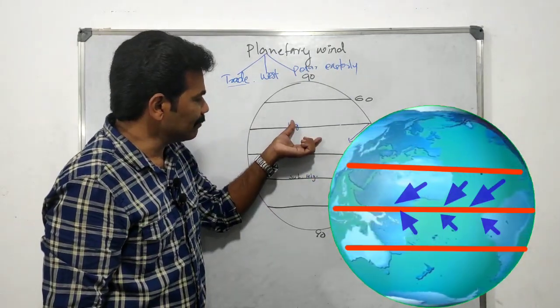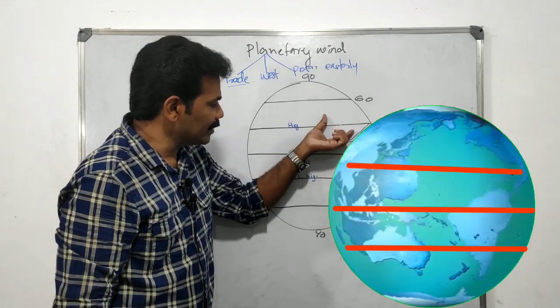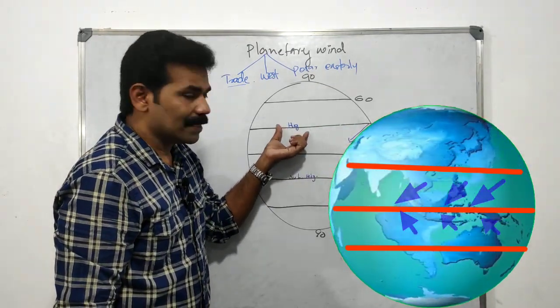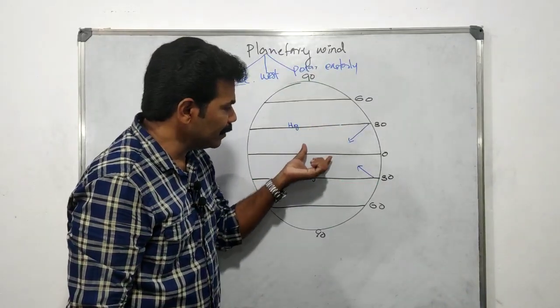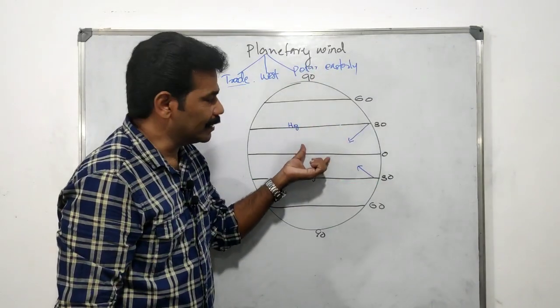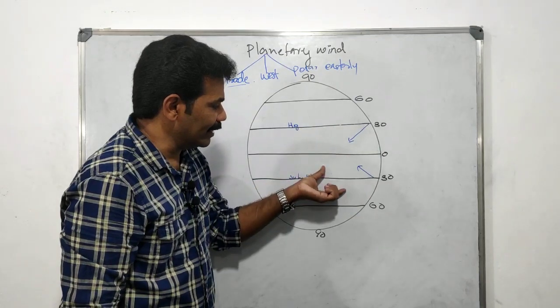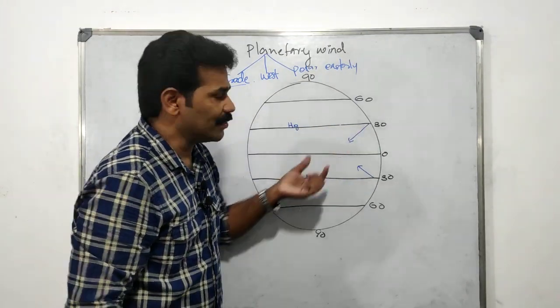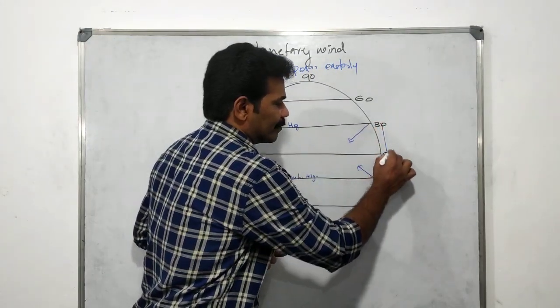The wind blows from the high pressure region to the low pressure region. The wind blowing from the subtropical high pressure belt to the equatorial low pressure belt, in the northern and southern hemispheres, from 30-degree latitudes, is known as trade wind.